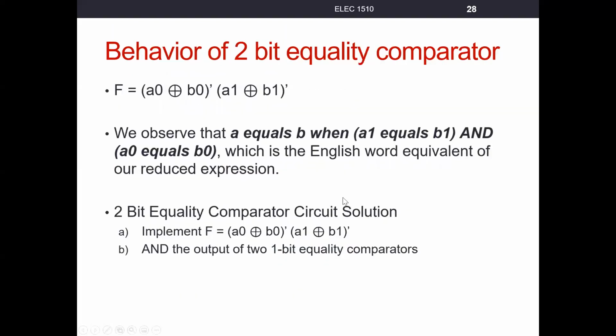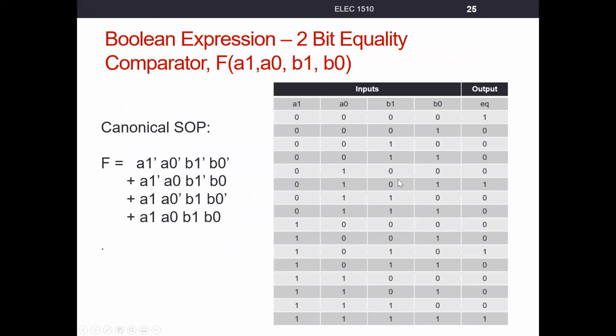And let's go ahead and actually do that in Verilog and verify that it works. I do want to go back to the truth table here and look at these pairs. We said when A1 equals B1 and A0 equals B0, our output is a 1.